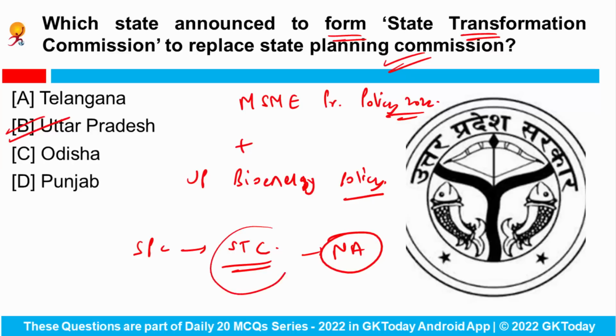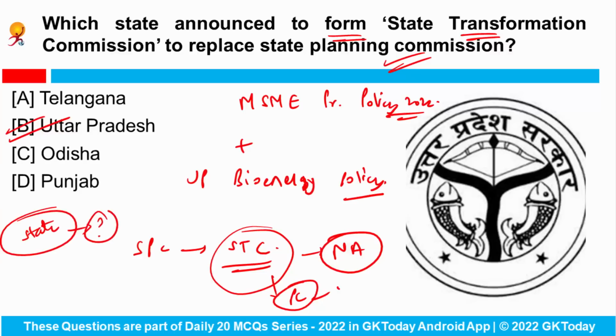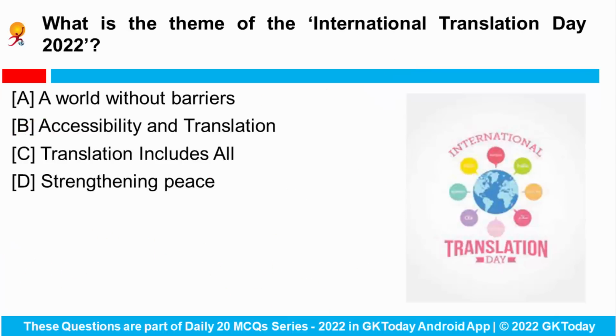So now the State Transformation Commission would act as a policy think tank to the government as well as perform the work of the Planning Commission. Okay. So don't forget that Uttar Pradesh is the state that has recently decided to form a State Transformation Commission so as to replace the State Planning Commission. Can you tell me which state has recently decided to form a body in its state just like Niti Aayog? Do let me know in the comments.